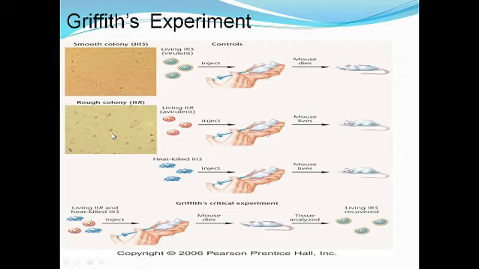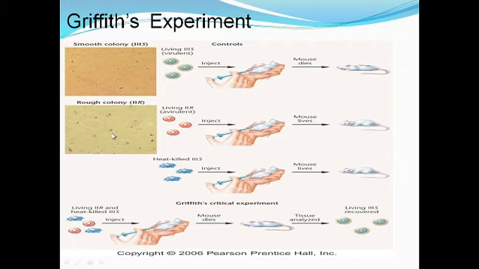In the Griffith experiment, Griffith took four different groups of experiments. In the first experiment, he used live S cells, that is the virulent form of S cells, and injected them into the mice. The mice died.